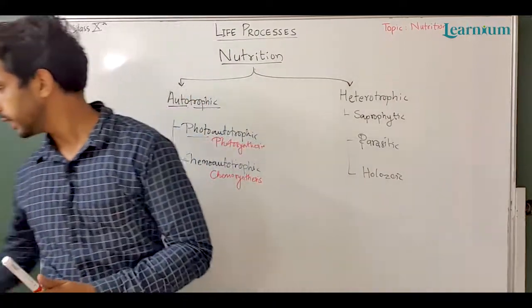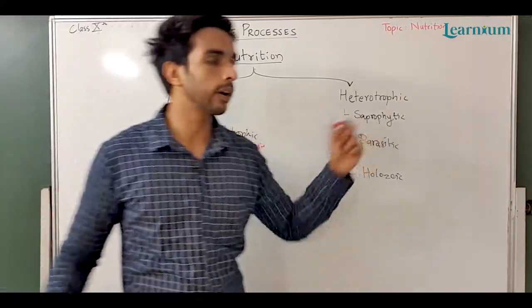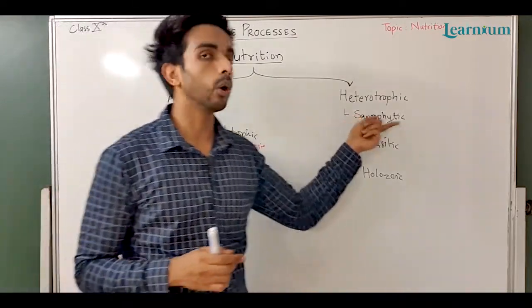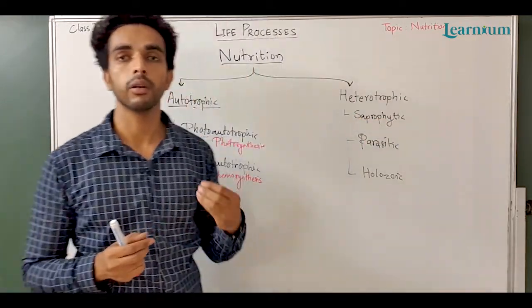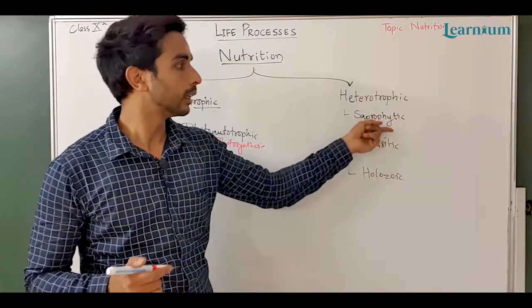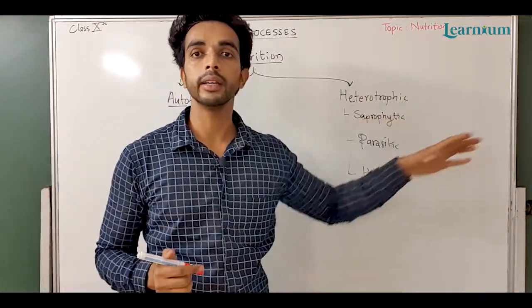First we will discuss saprophytic nutrition. Saprophytes or saprobes are the organisms which feed upon dead and decaying material. So here the substrate is dead and decaying material.